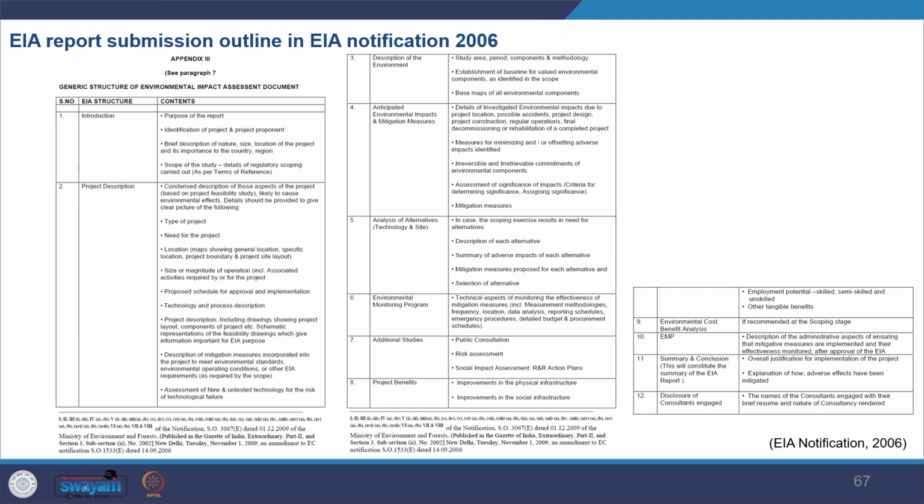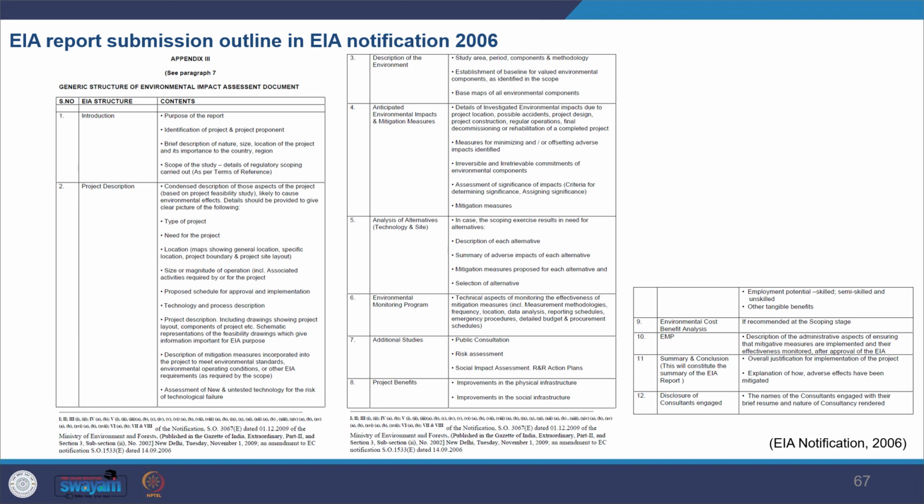Summary and conclusion become a very, very important aspect of the report. It gives the overall justification for implementation of the project, and explains how various effects have been taken care of. Many a time this would be the key element which will be read in your report, so it has to be really well written, and all the aspects should be communicated properly here.